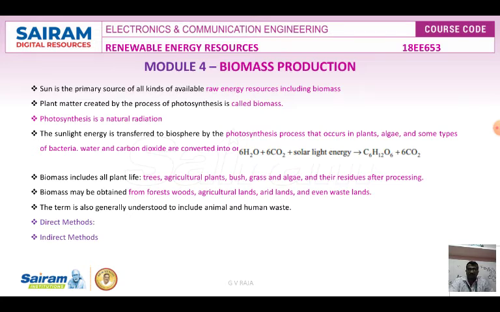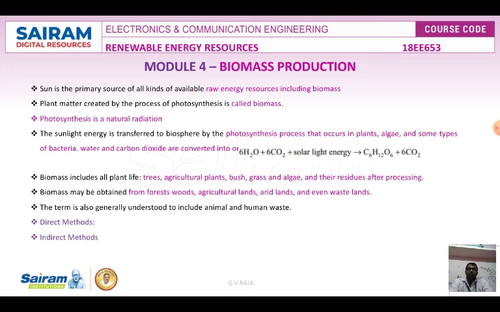So photosynthesis is nothing but natural radiation. In its simplest form, the final reaction of this process is 6H2O, water, plus 6CO2, carbon dioxide, plus solar energy, which gives organic material called biomass. In this process, water with carbon dioxide along with sunlight is converted into organic